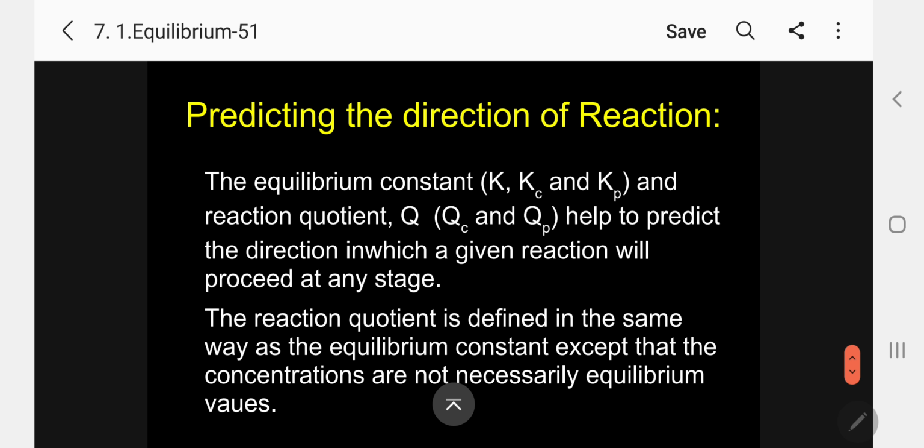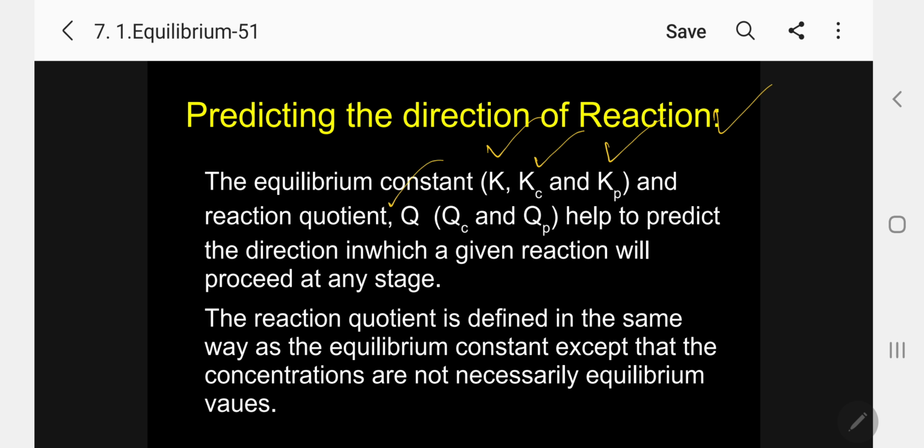Now, another important piece of information that is not available in the Samacheer, only in CBSE, is predicting the direction of a reaction. We can predict in which direction a reaction will proceed. For that, what do we need? We need two terms. One is the equilibrium constant K, that is Kc and Kp. Kc we know already, Kp we know already. Then what is K? K means it is a constant at equilibrium. Kindly follow. And the reaction quotient Q, that is Qc and Qp.